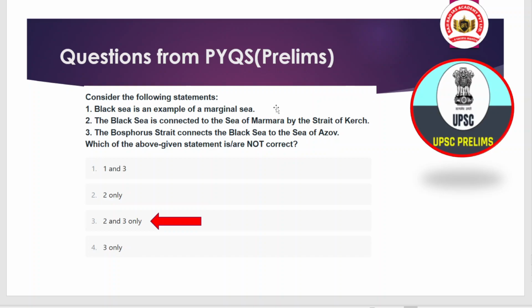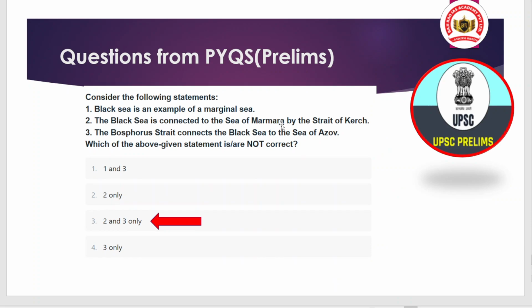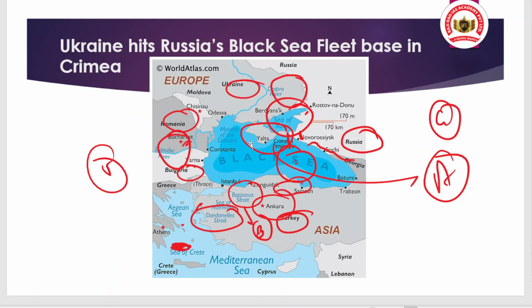You can see here the Sea of Marmara is connected basically via the Bosphorus Strait, not the Kerch Strait. The Kerch Strait connects the Sea of Azov with the Black Sea. That means this statement is wrong. And the third statement: the Bosphorus Strait connects the Black Sea with the Sea of Azov. This is also wrong, because the Bosphorus Strait connects the Sea of Marmara with the Black Sea rather than the Sea of Azov.